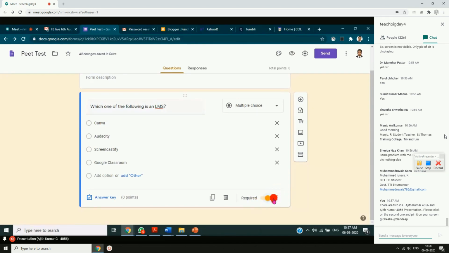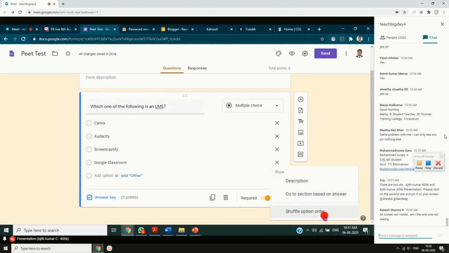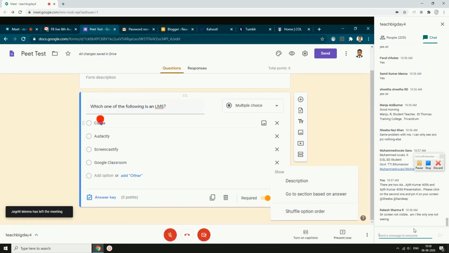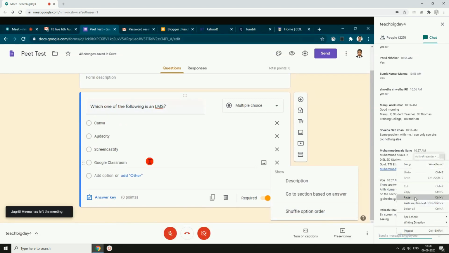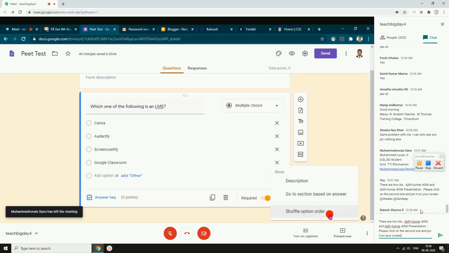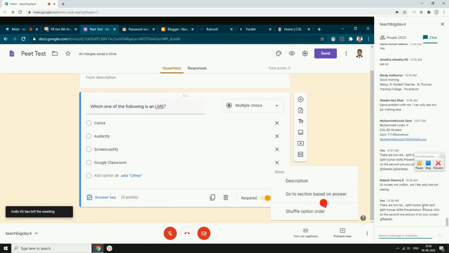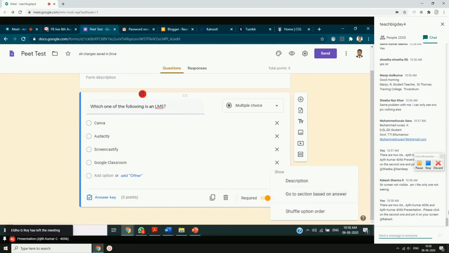You can see some 3 dots here. Just click on that and see. Description, go to section based on answer, shuffle option order. So this is the order which I have. Maybe for the next student, this is going to be in a separate order. So you can choose this. After attending this, if we have many sections, like I was saying, section 1, section 2, then you can give an option. After attending this question, they will be taken to the next, the short answer question. So you can just try that.